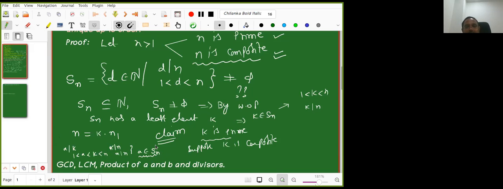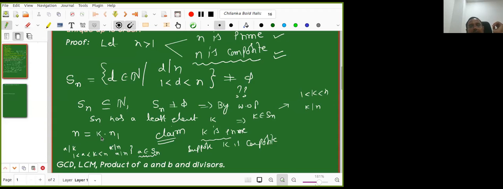Understood, Manan? Yes, sir. In order to say it is a contradiction, first I had to show a is an element in Sn and a is less than k. So first we need to show a belongs to Sn. When it becomes a member of Sn, it has to satisfy some properties. What are the properties? It is a proper divisor. Yes, so we proved that first. Done. Great.